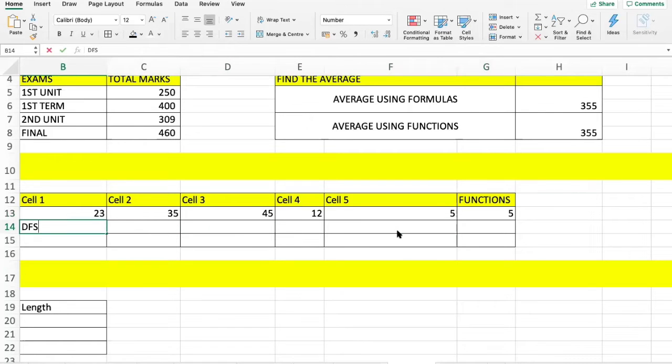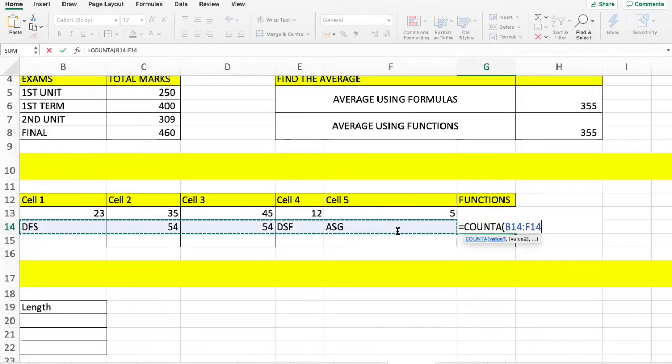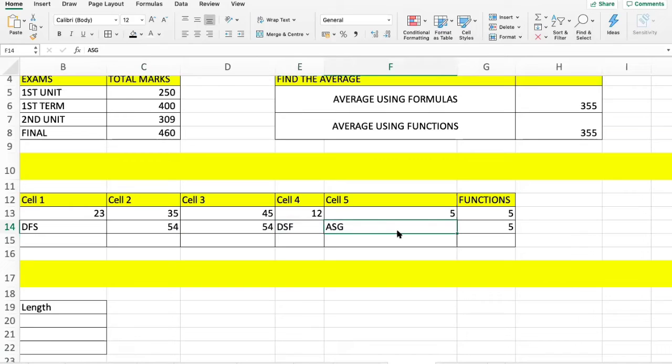But suppose you want to count the alphabetical values as well as the numeric values and everything in a particular cell range, you want to count the total number of entries done for that particular day, you can use a function called COUNTA, single A, open brackets, select the entire cell range and close bracket. Now this will also count the alphabetical values which are there in this data range.